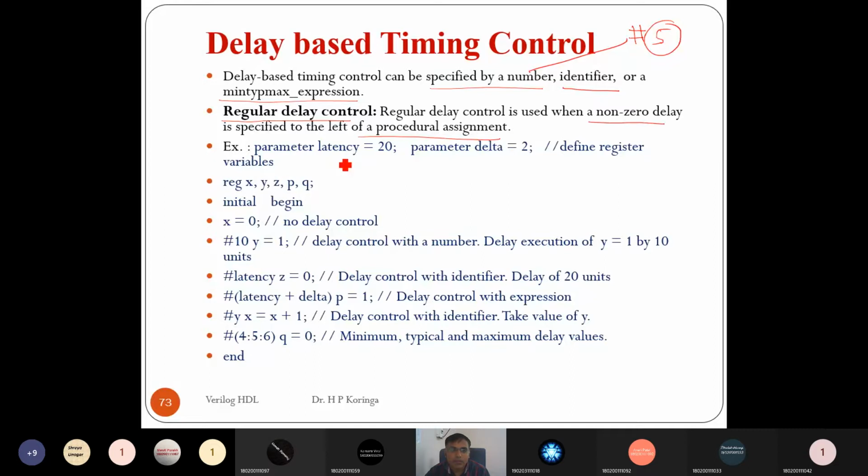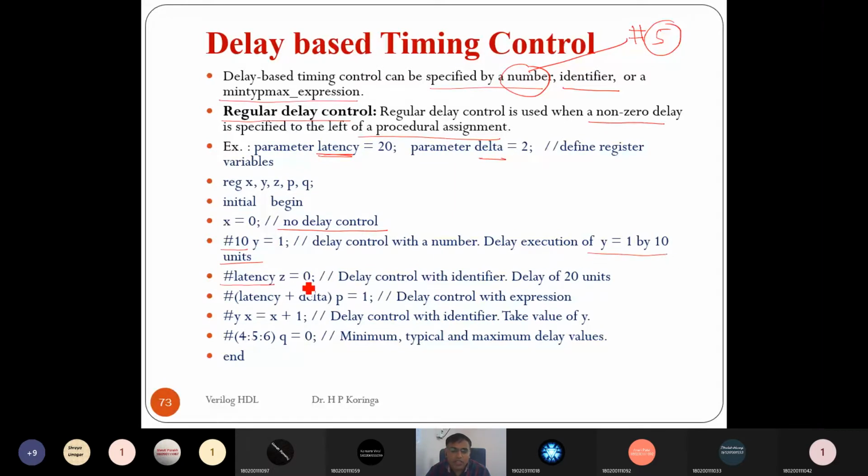Suppose here the parameter latency is a type of delay, specified as 20, and delta is specified here as 2, right? So initial begin, x = 0, there is no delay control, right? So this x = 0 is executed at 0 simulation time. Then #10 y = 1, so this #10 is a delay specified directly in terms of a number. So #10 y = 1: delay control with a number delays execution of y = 1 by 10 time units.